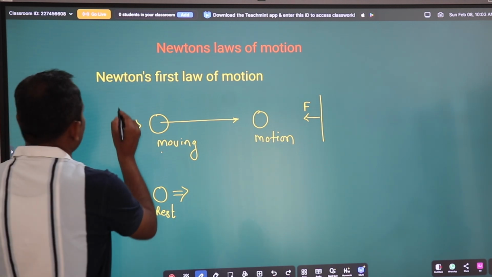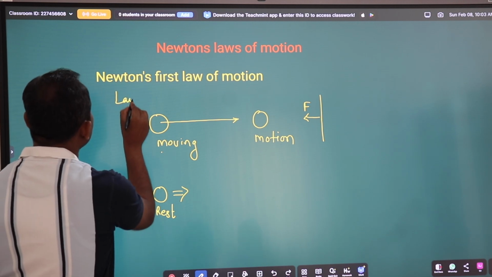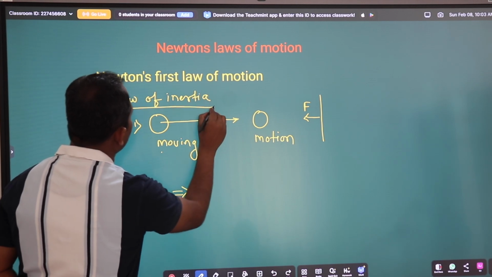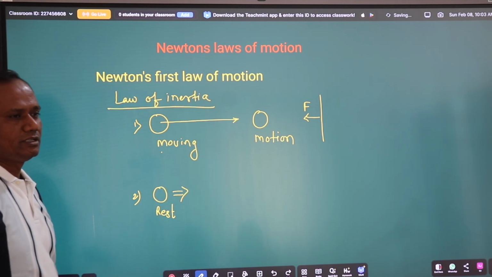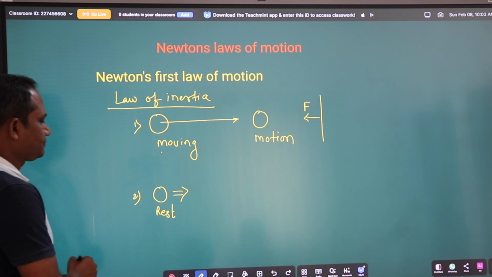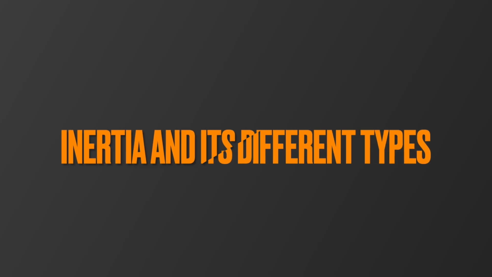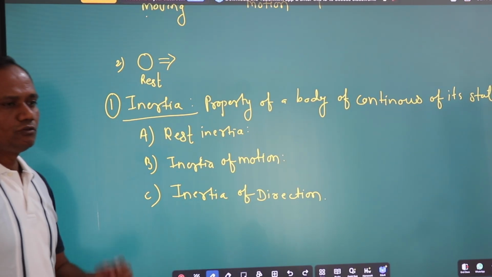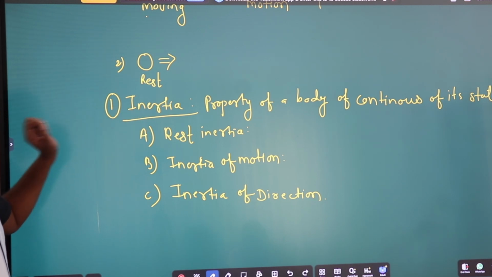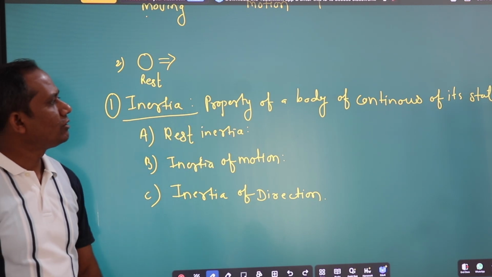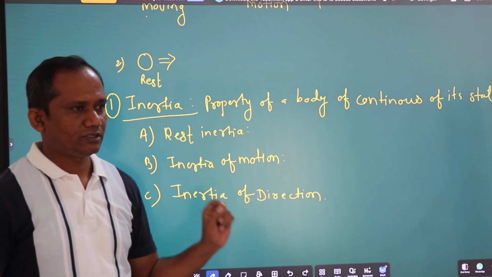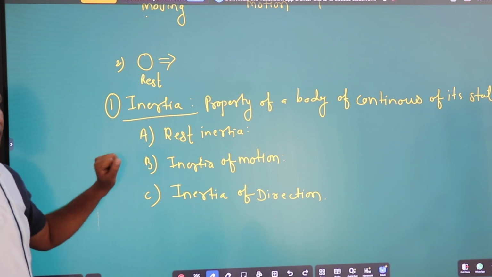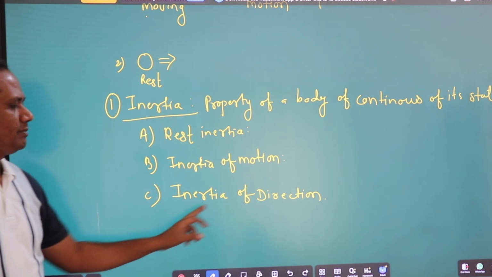Newton's first law of motion is also called the law of inertia. Inertia is the property of the body. Now we will learn about inertia. What is inertia? Inertia is the property of a body to continue its state. There are three types of inertia: rest inertia, inertia of motion, and inertia of direction.